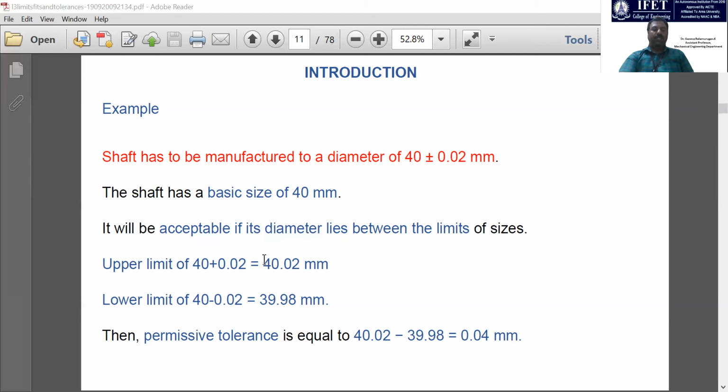So if you produce that shaft in this range from 39.98 to 40.02 mm, it is acceptable. So that is the meaning of these tolerances. And this permissive tolerance is, if you subtract these two values, you get 0.04 mm. This is the range. Within this range, if you produce the shaft, it will fulfill the final objective of the part as it was designed. So this is the tolerance range, and this is an example of tolerances.